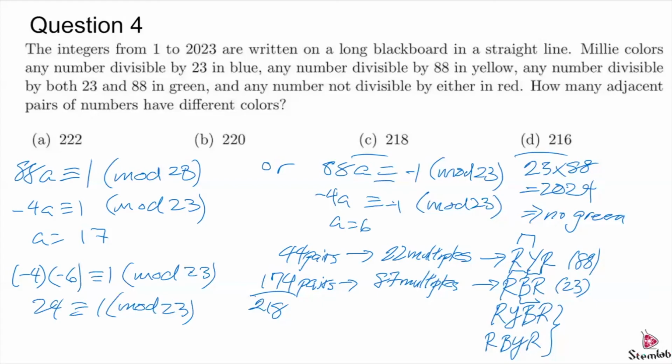What this means is 88 times 17, okay, minus 1 is equal to some multiple of 23, and it turns out in this case it's 23 times 65. And for the -1 mod 23, A being 6 actually means that 88 times 6 plus 1 is equal to some multiple of 23, and in this case it's actually 23 squared. Okay, so the answer for this is D, 216.